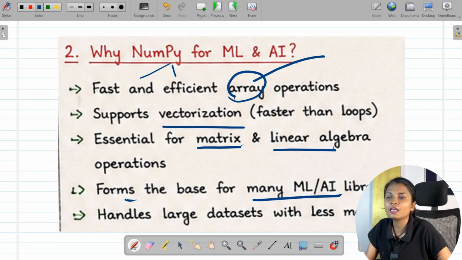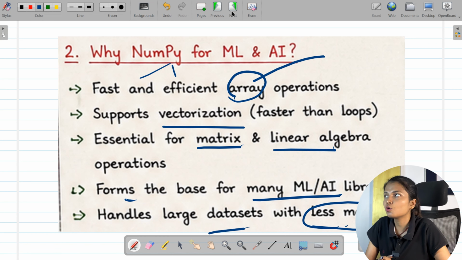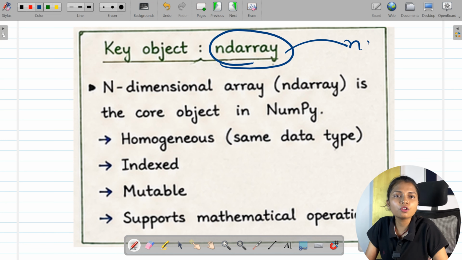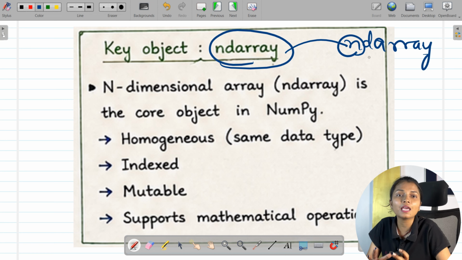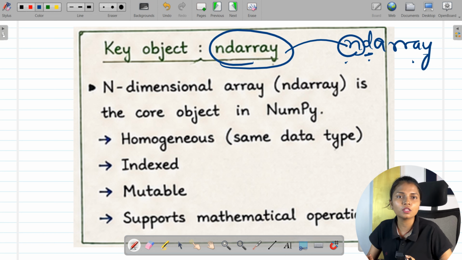Now what is an ndarray? N is for the number of dimensions, like an n-dimensional array. This is the core object, just like a data type. So in Python, what we have learned so far is that when you are trying to store a value, you are going to store it in string format, integer format, or float format, right? Whenever we work with NumPy, we work with arrays. That array can be an n-dimensional array, 1D, 2D, 3D, any dimension, with the same data type, indexed, mutable, and supports mathematical operations. These are the features of an ndarray. Whenever any array is created within NumPy, these features come along with it.